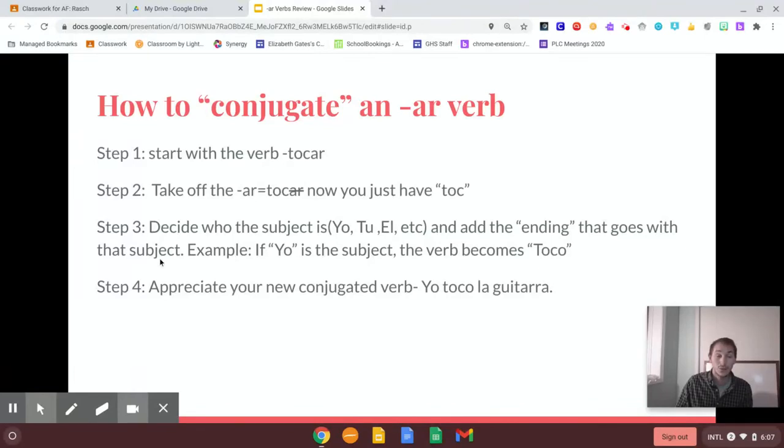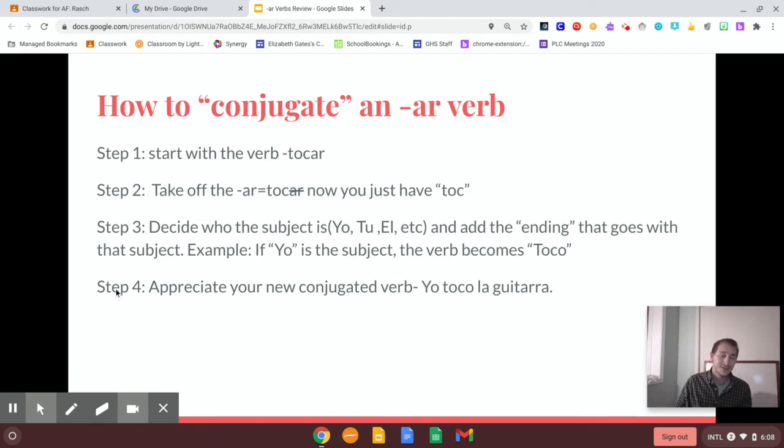All right, we'll get to this in the next slides. If you don't remember what the endings are, we need to memorize the endings that go with these subject pronouns. All right, so for example, if yo is the subject, the verb becomes toco because we added the ending that goes with the subject. And the ending that goes with yo is o. So we add the o to the tok, and you have toco.